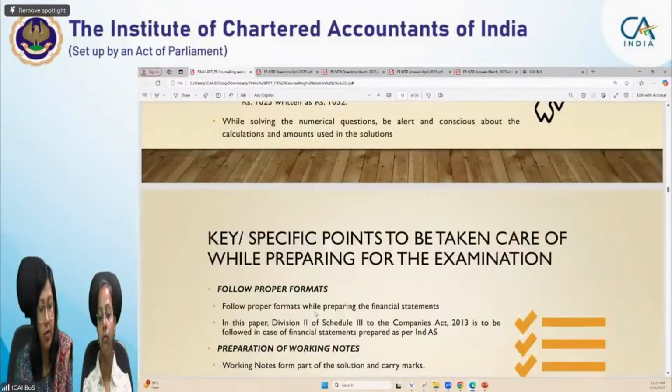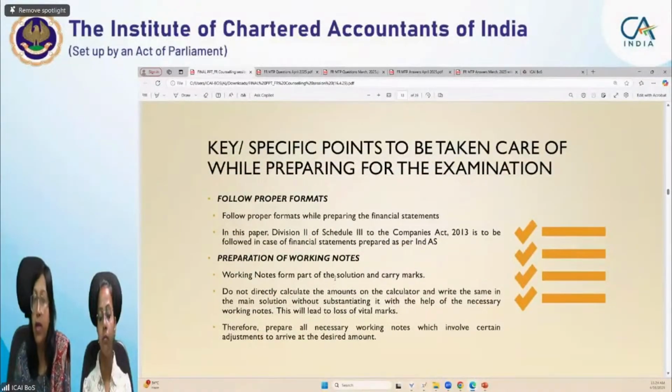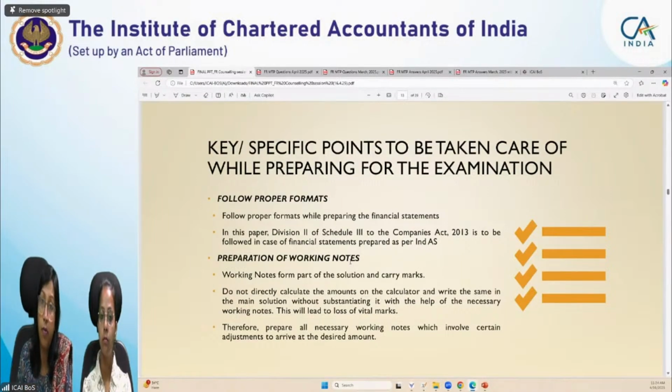Proper format is very important for your Ind AS based financial statement, Division 2 of Schedule 3. We have given all the questions in the study material based on these formats. So you practice all solutions on the basis of the correct format only. Once your brain is accustomed or trained, then you'll realize that in examination also you're drawing your answers in that particular format without any extra effort.